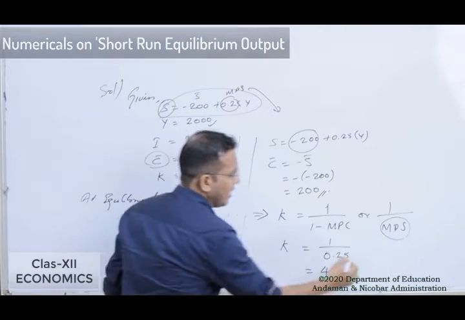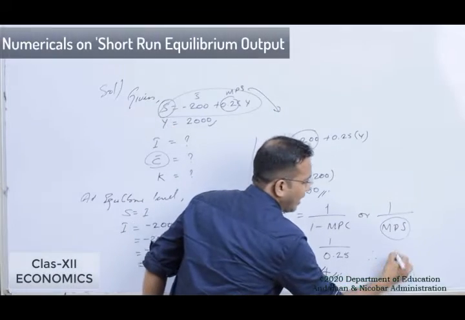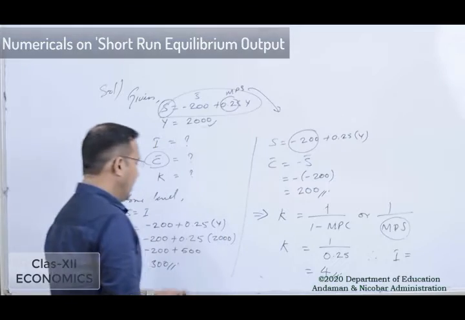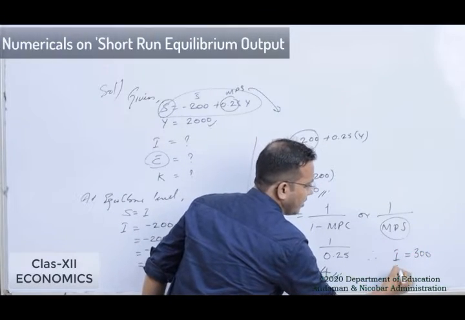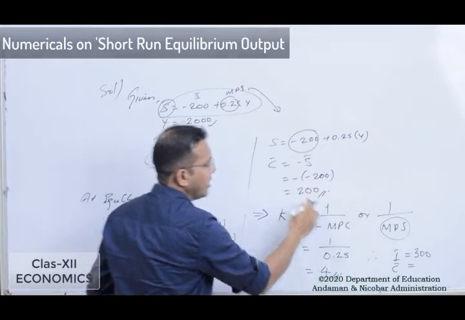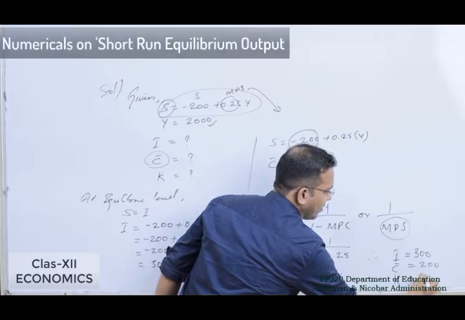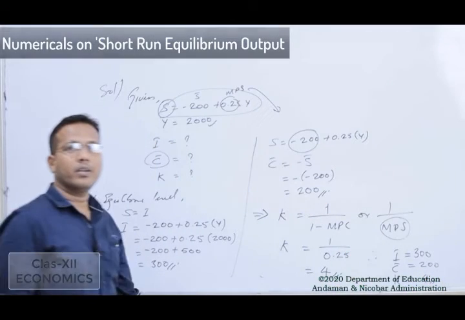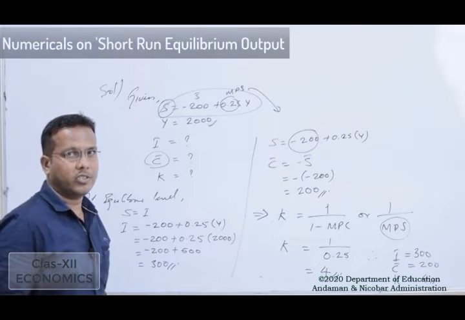So therefore at last we got all the values. The value of I, that is investment expenditure, will be 300. The value of C bar that we calculated is 200, and at last we have calculated the value of K as 4. Okay students, I hope you understood this question. Now we will look at one more question.